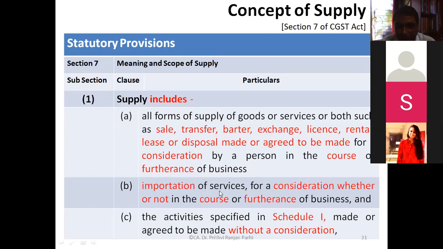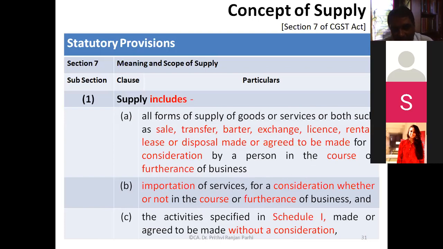Here one key point is that importation of services is supply, but you have to remember, even if it is not in the course or furtherance of business, still that will be regarded as supply if it is for a consideration.